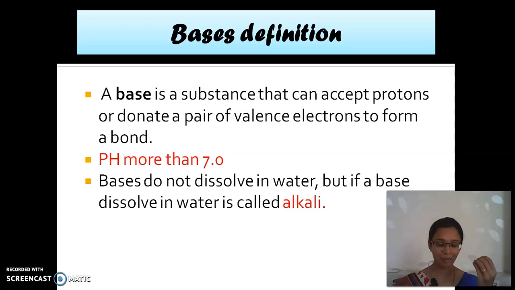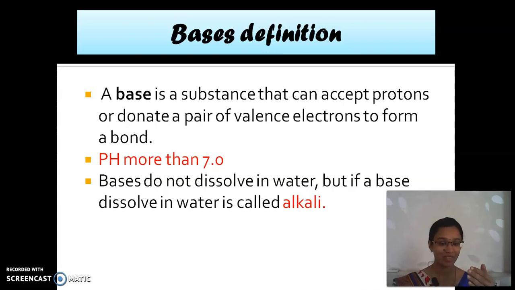So here they are capable of only donating an electron and accepting a proton. Bases accept protons and donate electrons. Acids donate protons and accept electrons. Both of them are opposites. If you keep one in mind, you are able to write the other automatically. Acids give proton and get electron.